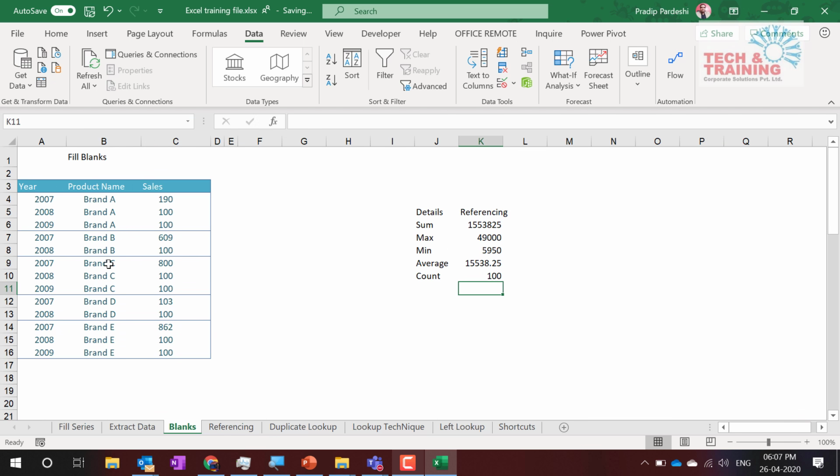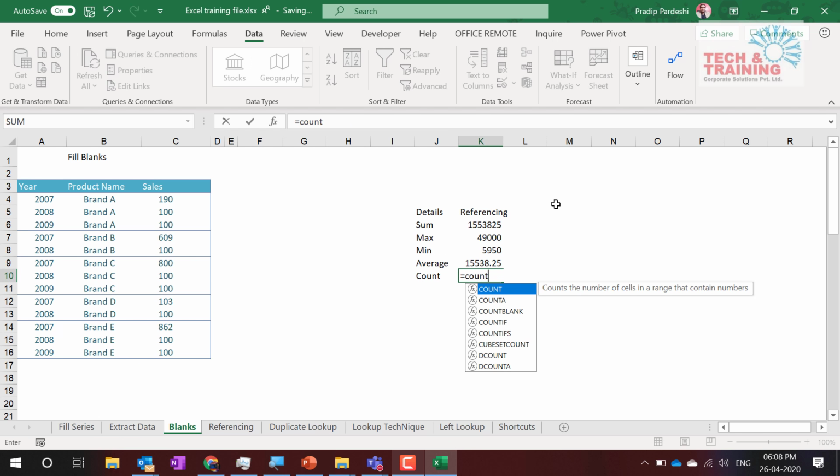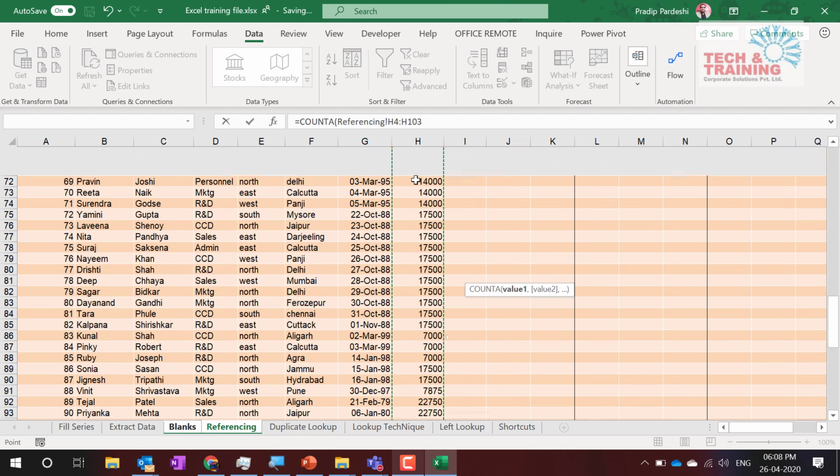So when I use count, it does not give me the answer. I need to use count A. See, this is count. I need to use count A as an example. Now when I talk about count A and count, the difference is, if I'm using a numerical column, I can go ahead and use the count function. If I'm using a text column, I have to use count A, because if I use count, it does not give me the answer, because we have text over there. So I type equal to count A, and I go to referencing, and I select the entire table.